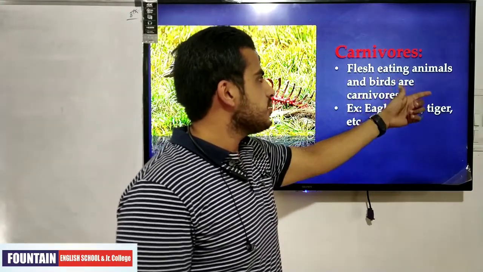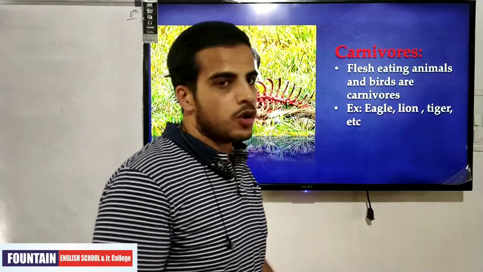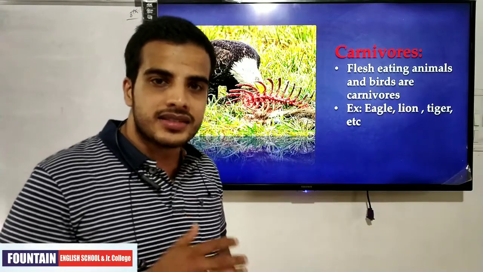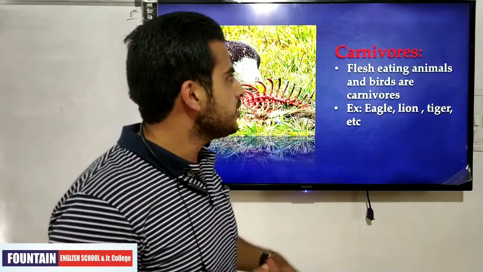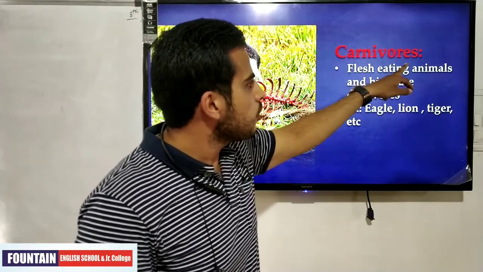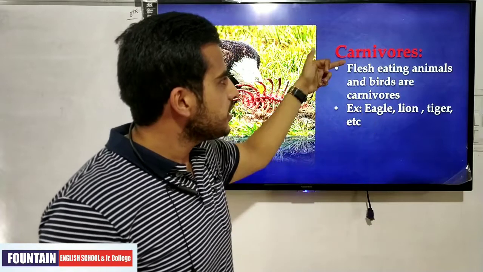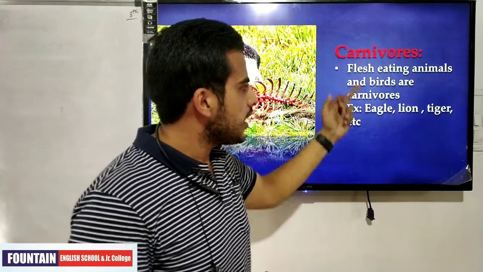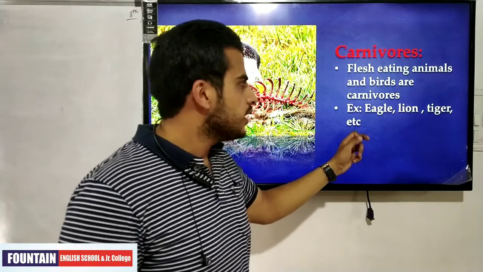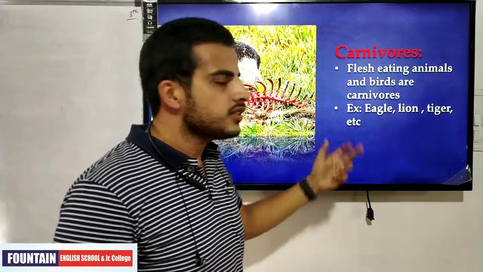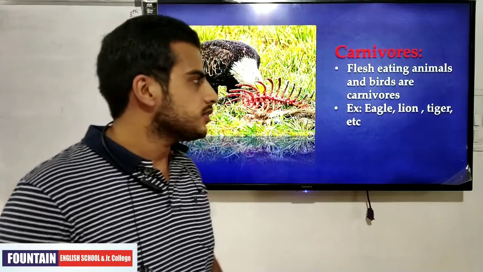Flesh eating animals and birds are carnivores, which eat meat. Yes, those animals which eat meat are known as carnivores. Examples under the category of carnivores are eagle, lion, tiger, etc. Yes, we know that eagle, lion and tiger eat the meat of other animals.